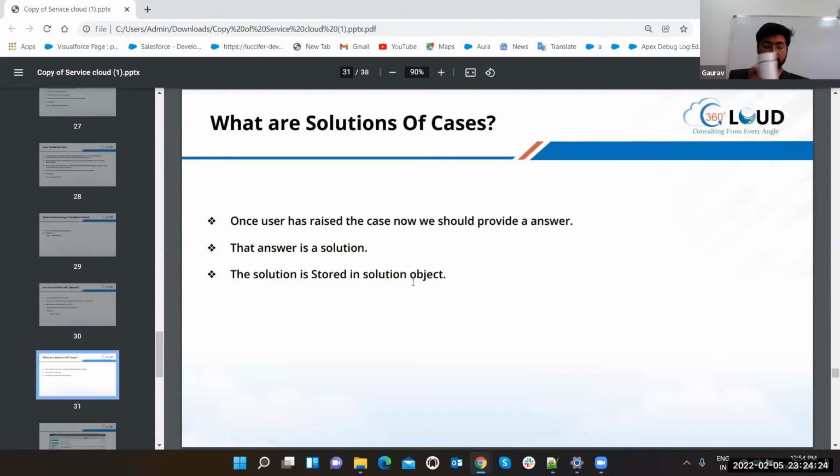Any ideas, guys? Although it is written on the screen still. Solution object. Yep. But okay, you have said solution object. I have a question for you. If you're having a solution object, then why do we have knowledge and knowledge article objects in Service Cloud?